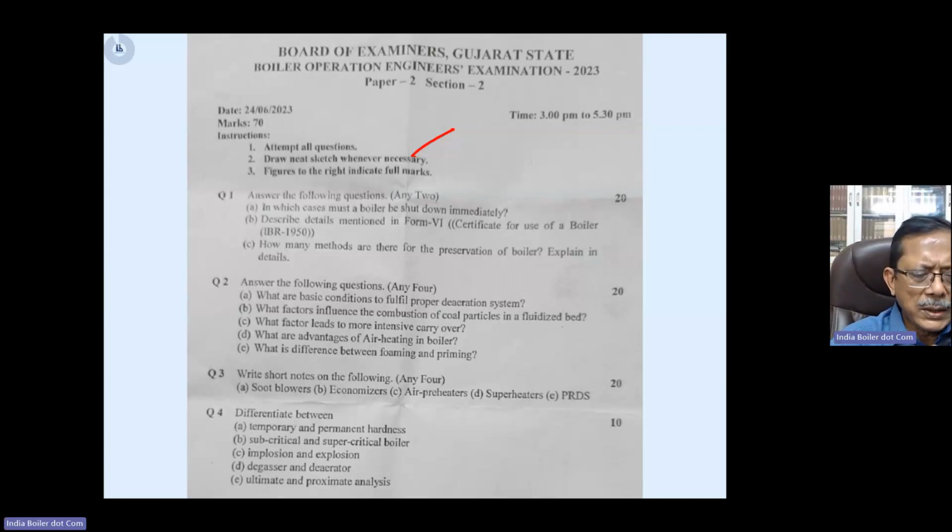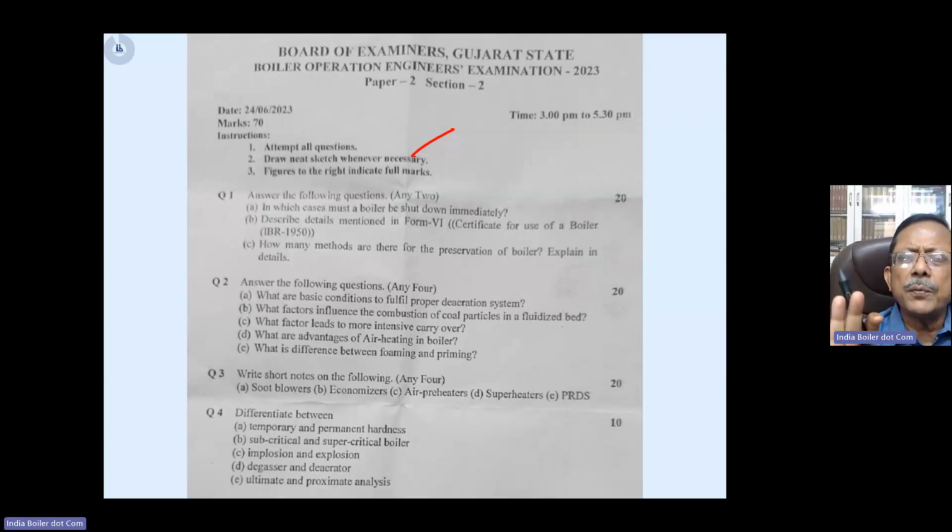Now, when you see a question, the first thing you should do is read the question carefully. Read whatever options they have given. For example, here in question number one, they have given: answer the following questions, any two. So A, B, C, three options are there. Again, I think you have known this since your academic days, but people tend to forget.